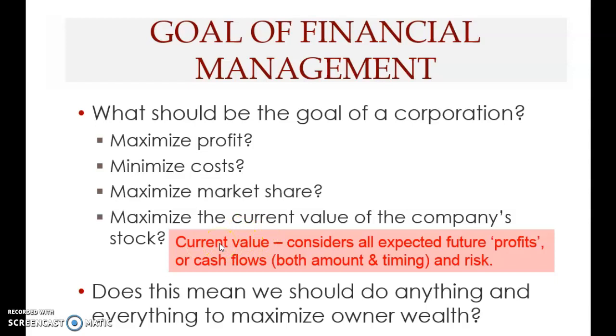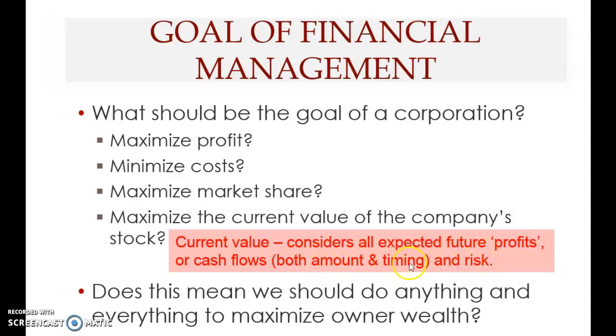So we want to maximize the current value of a company's shares, or in a general sense, if it's not a company, it can be any business, we want to maximize the current value of the owner's equity, or the owner's shareholding value. Why is this a better measure? Because it considers three components. Cash flow has three components: one is amount, the other is the timing, and the third is the risk.